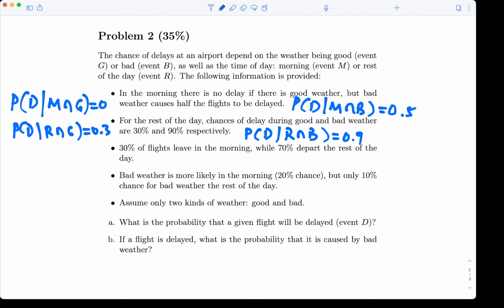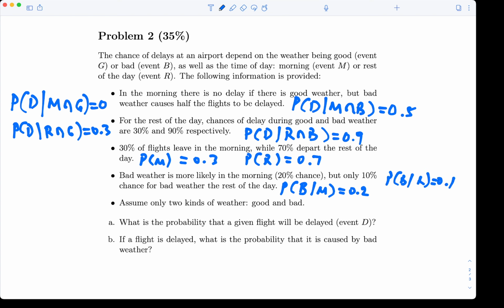30% of flights leave in the morning, 70% of the flights leave the rest of the day. That tells us that the probability of morning is 0.3, probability of rest of the day is 0.7. Bad weather is more likely in the morning, but only a 10% chance for bad weather the rest of the day. That tells us that bad weather in the morning is 0.2, bad weather the rest of the day, that's 0.1.